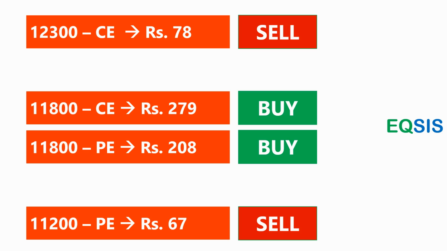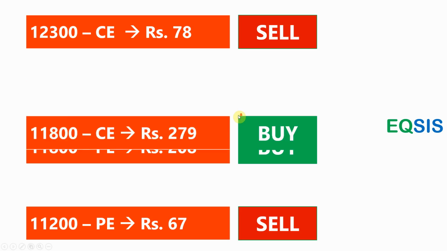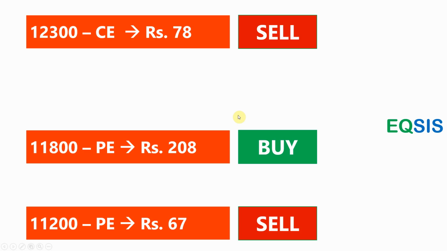Look at this. In a way, now I should reduce my risk. Even if the market is at 12,300, I should not lose much. Even if the market is at 12,500. So what I'm going to do is, instead of buying the 11,800 call option, I just take this out. Now I'm simply buying the 11,800 put option, which makes good money as the price goes down.